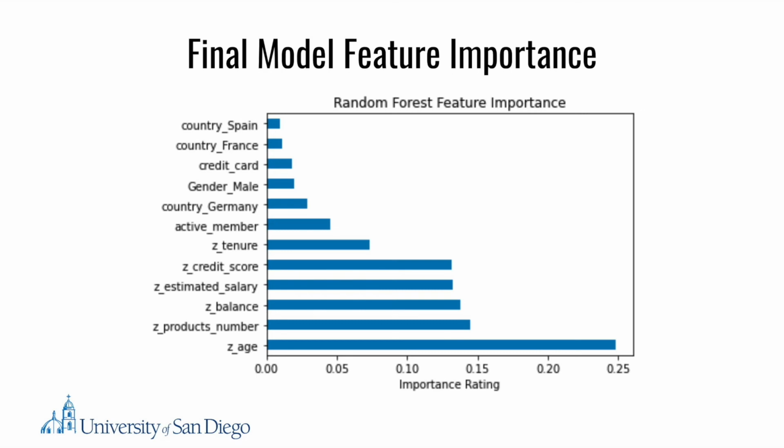In addition to determining the accuracy and precision, feature importance was also analyzed for the best model to determine how influential each predictor was to the model. The feature importance plot for the random forest suggests that age was the most important predictor by a significant margin. Product number, balance, estimated salary, and credit score also considerably contributed to the model's prediction. By incorporating a feature importance analysis, banks can effectively prioritize specific customer characteristics in marketing campaigns.